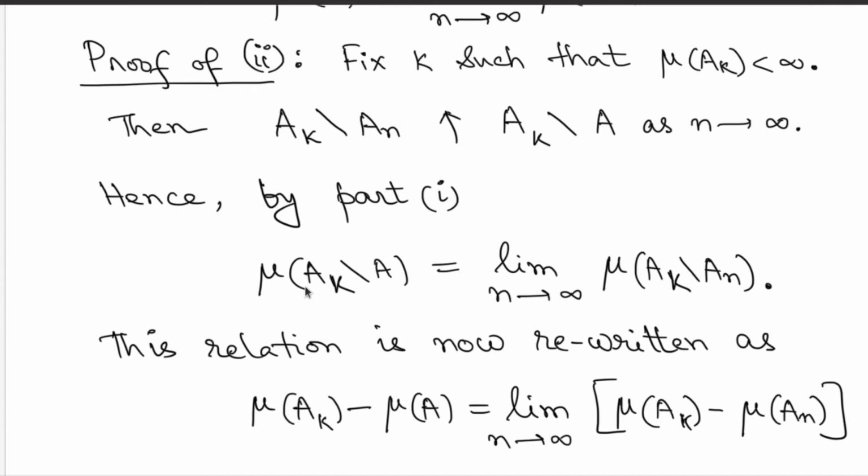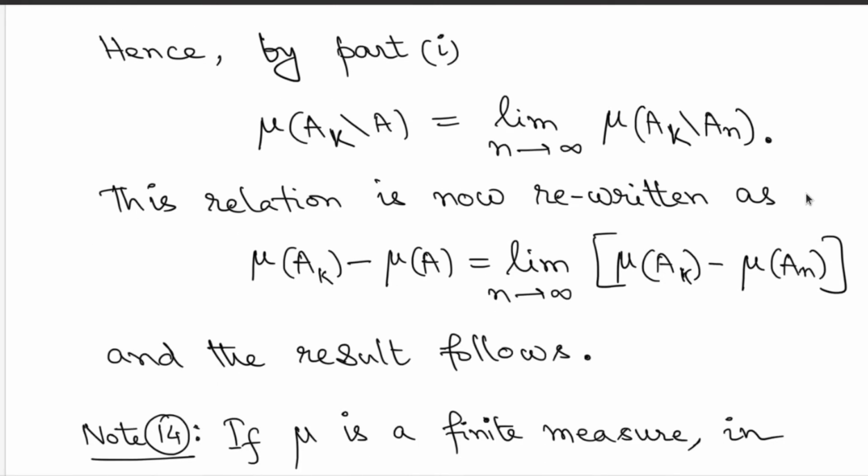So if you apply that, then the measure of A_k minus A is the limit of the measures of A_k minus A_n as n goes to infinity. But since you are dealing with sets with finite mass, since A_k has finite mass, A_k minus A_n also has finite mass. Then you can rewrite this equality as the measure of A_k minus the measure of A, because A was a subset of A_k, so the measure of A is also finite. So you can write the left hand side as the difference of the measure of A_k minus the measure of A. On the right hand side, again you apply the same fact: since the measure of A_k is finite, the measure of A_k minus A_n is also finite, and you can write it as a subtraction of these quantities.